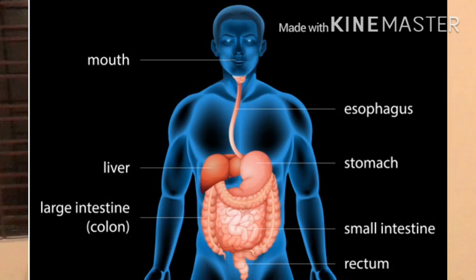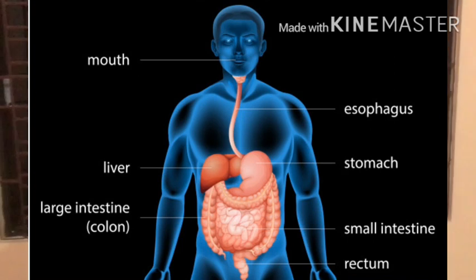The partly digested food now reaches the lower part of small intestine, where the intestinal juices complete the digestion of all components of the food. The carbohydrates get broken down into simple sugars such as glucose, fats into fatty acids and glycerol, and proteins into amino acids.